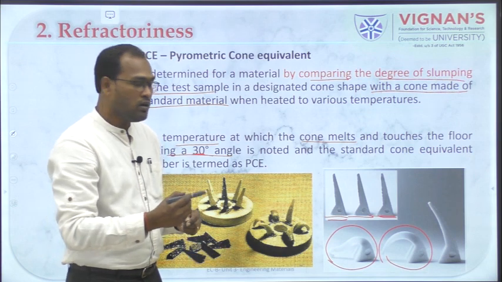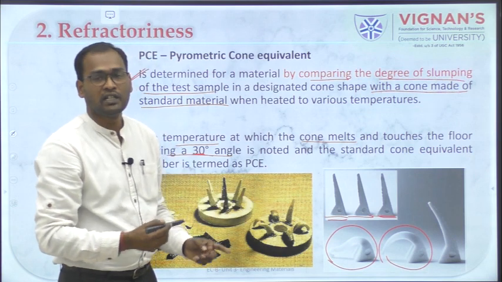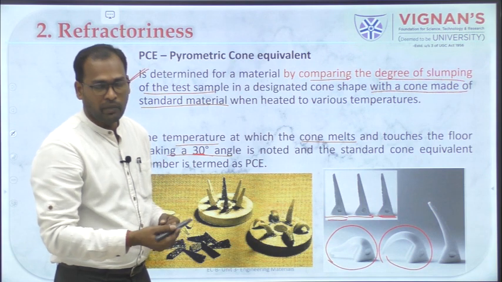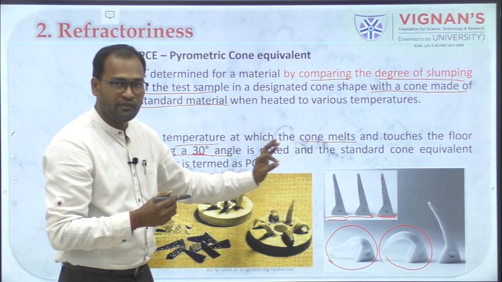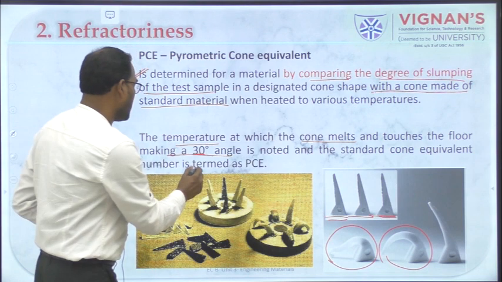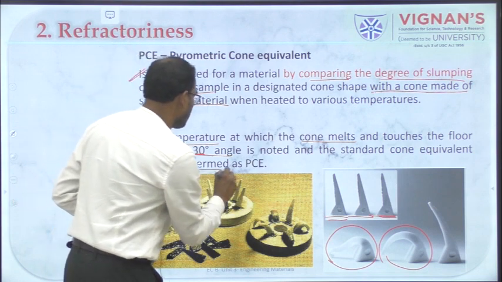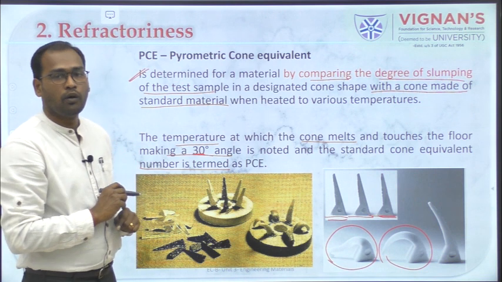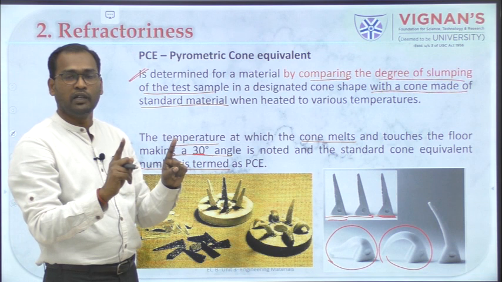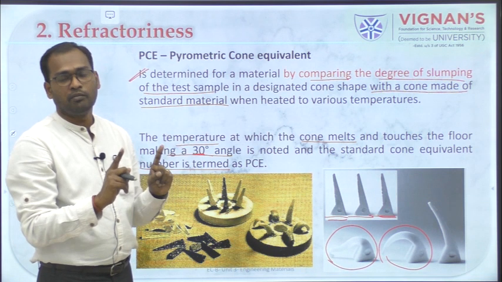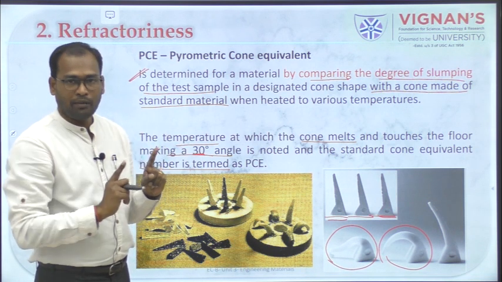Similarly, a cone of different composition is started melting, and the cone which makes the same melting at that fixed temperature is taken as the pyrometric cone equivalent. Okay, so two different materials you need for this. One will be your standard material, one will be your sample material.